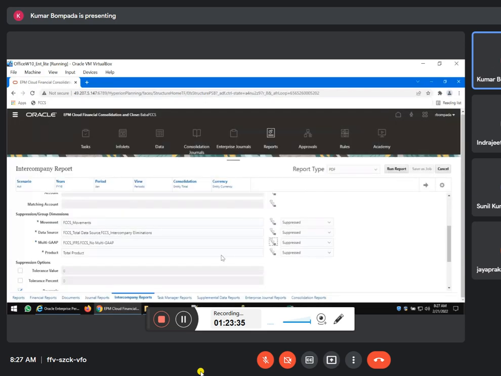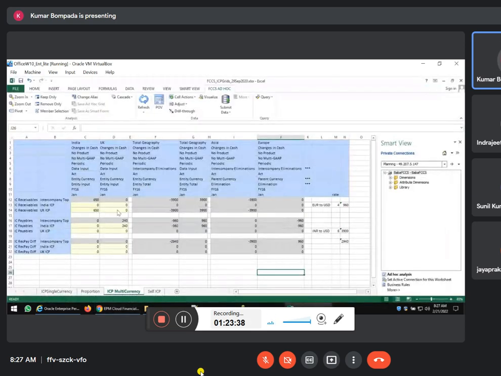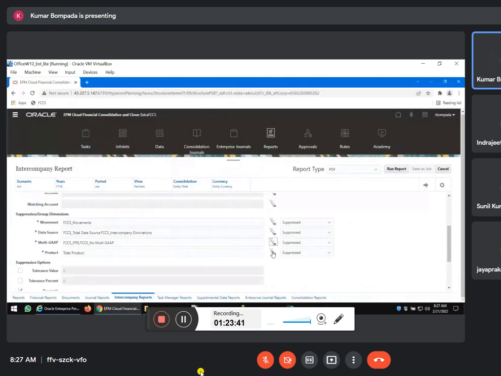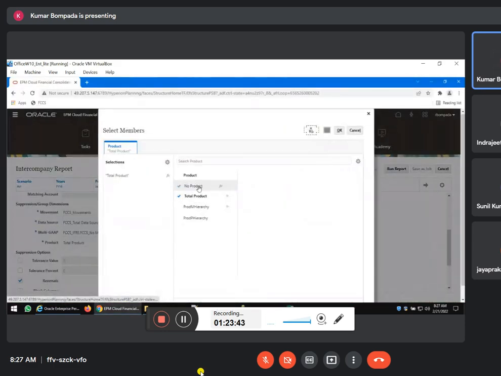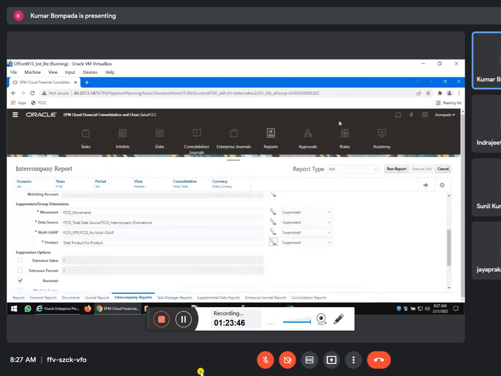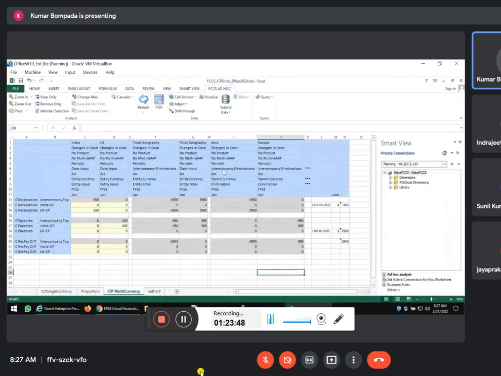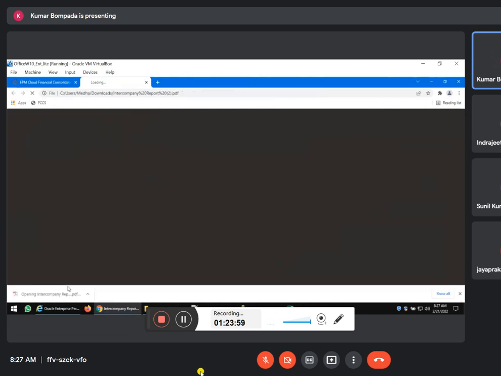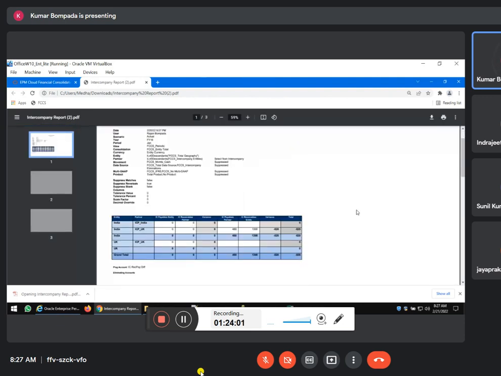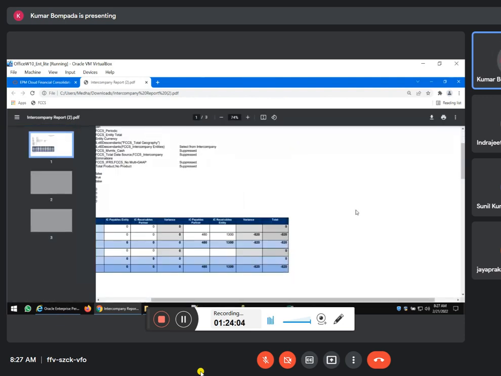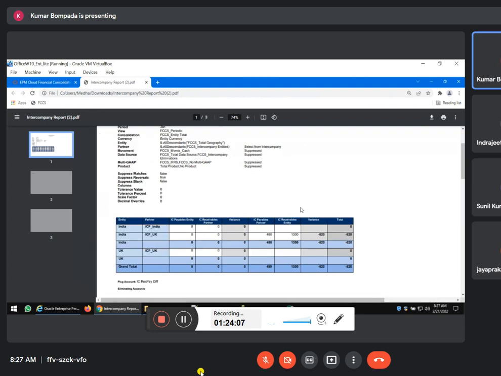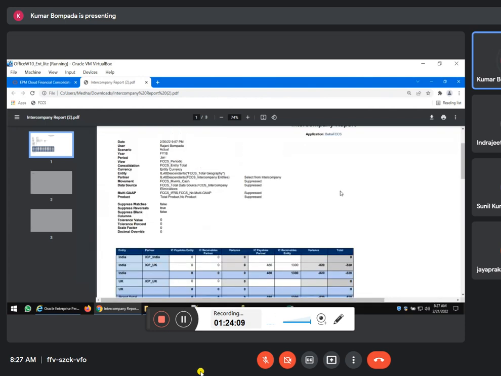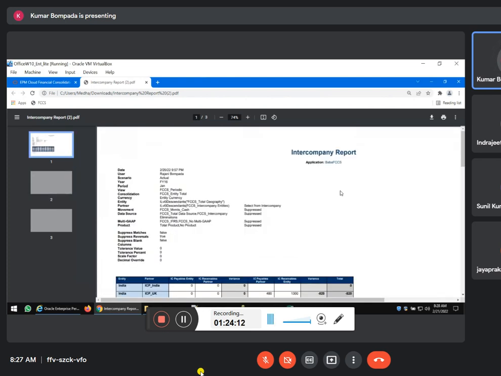Yes. And then product. What is the product we have selected here? Product, no product. Select your no product. Then what is the changes in cash? Here we'll put it as CHANGESINCASH cash. Now we'll run the report and see. Done. So normally, when entering the data, take the correct POV. Okay, that's it. So this is my intercompany matching report in FCCS.